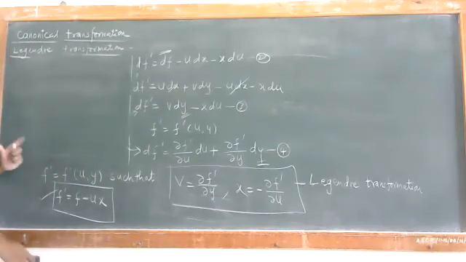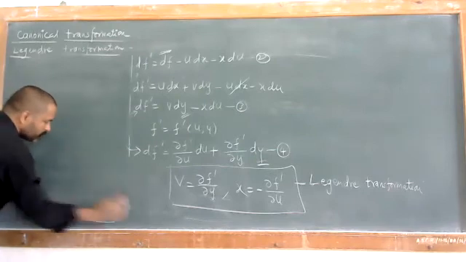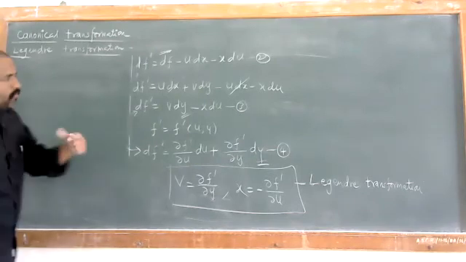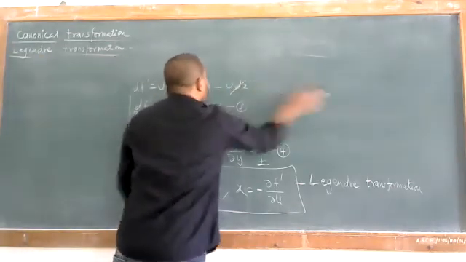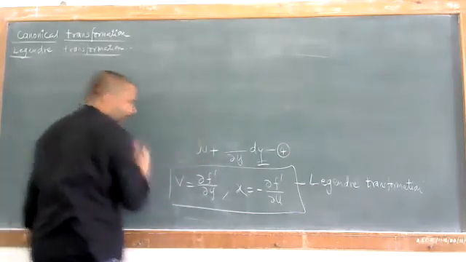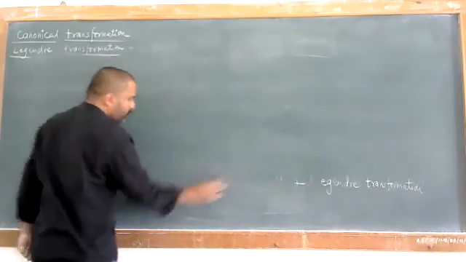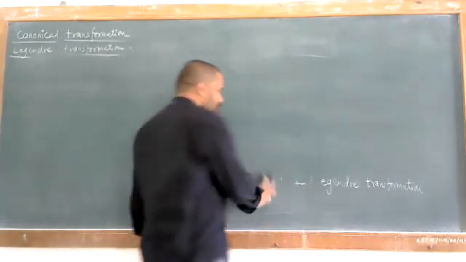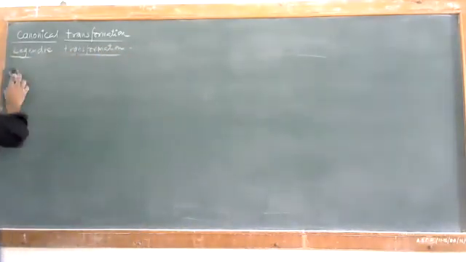We'll have to find their equations and how these functions will depend upon the old coordinates and the new coordinates. We'll look at this. You remember these points that we'll have to use in order to find out these generating functions.